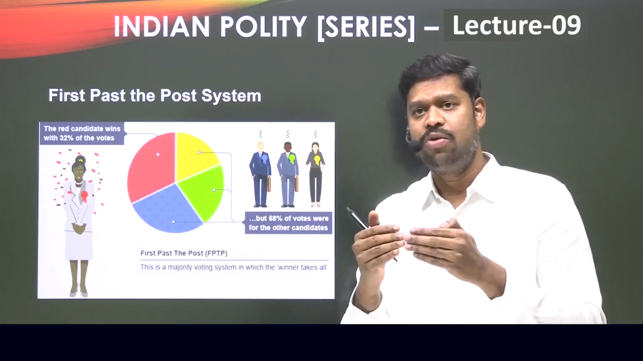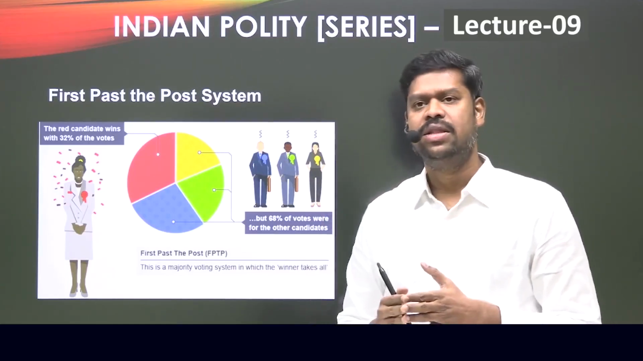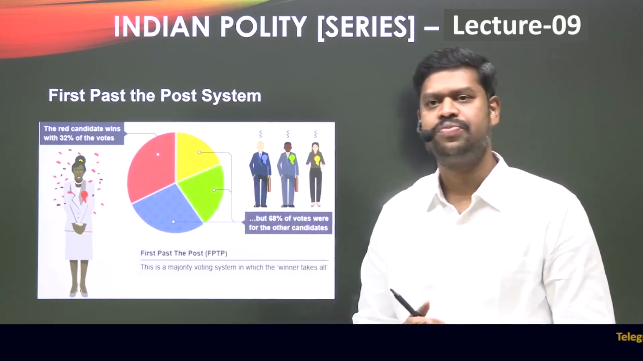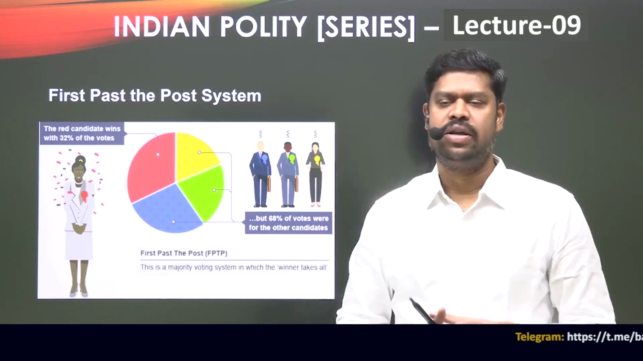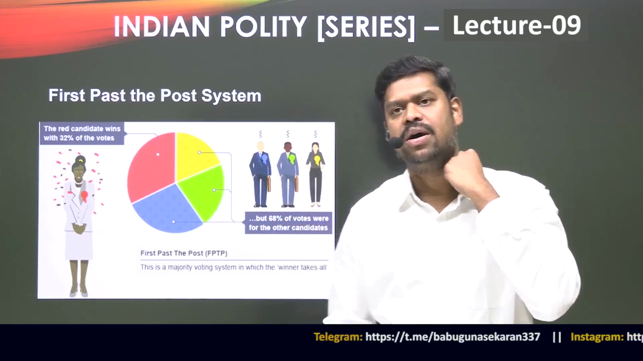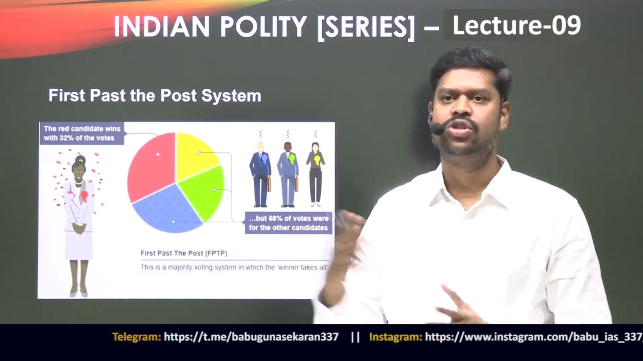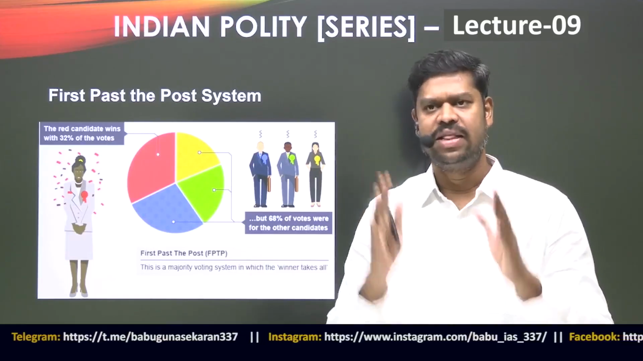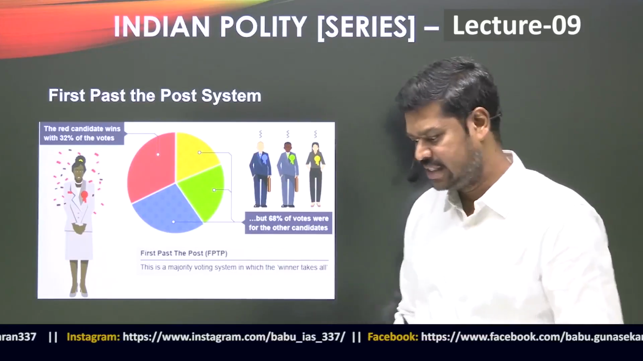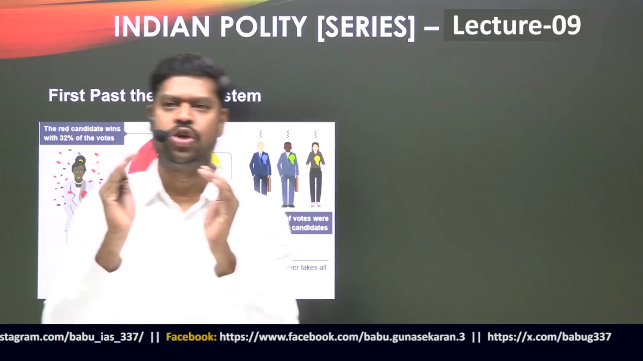He doesn't have to cross it within 10 seconds or within 12 seconds. There's no such requirement, but he should be faster than the other candidates in the running race. Similarly, if you apply that principle to the elections to the Lok Sabha and the Legislative Assembly, that is exactly what is called a first past the post system. Say, for example, there are 4 candidates contesting from a particular constituency.